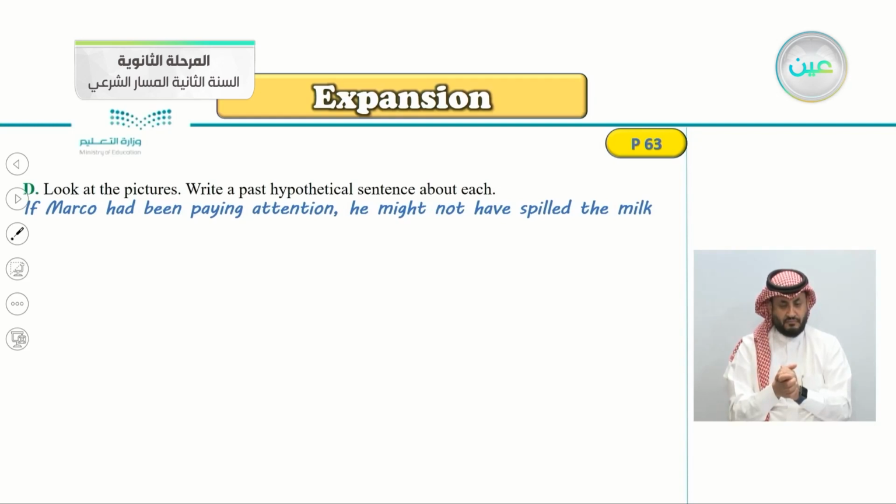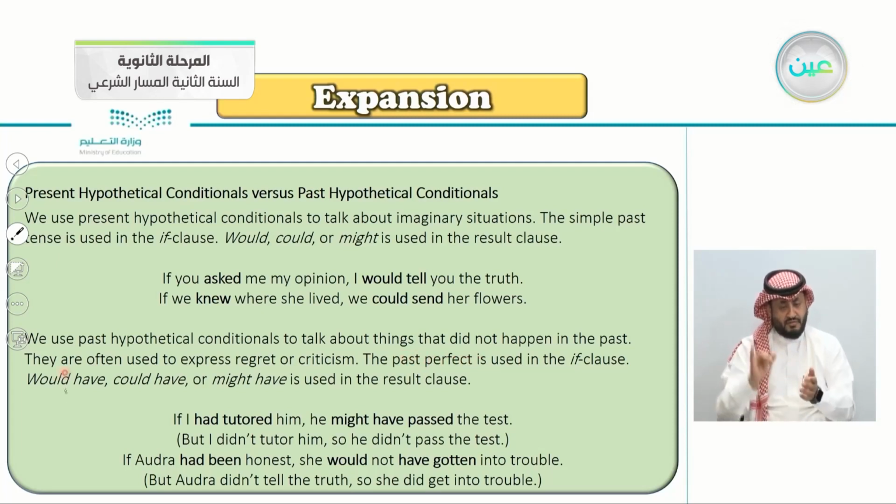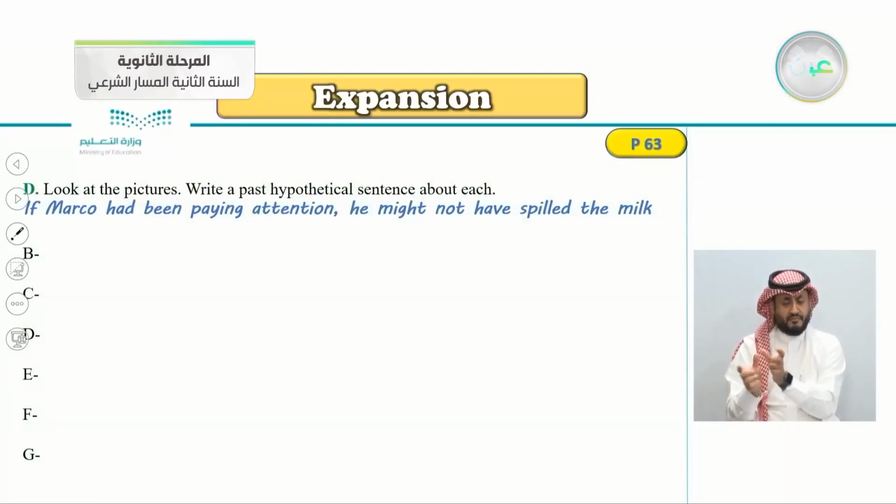So look at the pictures again, write a past hypothetical sentence about each one. And if you remember, this is the past hypothetical conditional here. We use the past hypothetical conditional about things that did not happen. The form in the if clause, we use the past perfect, and we use would have, could have, or might have in the result clause. So picture number B, what do we say here? So let's see the correct answer.